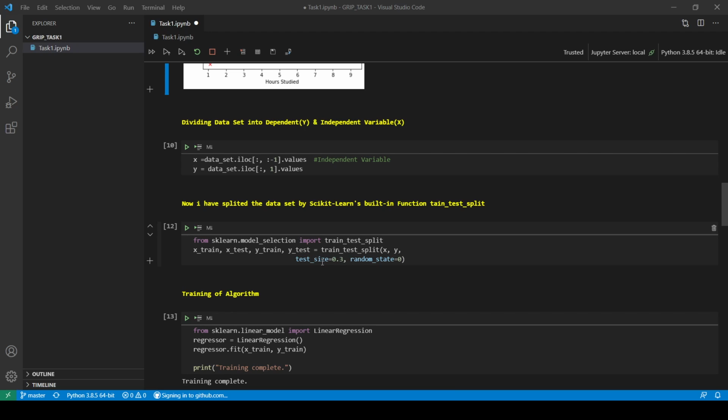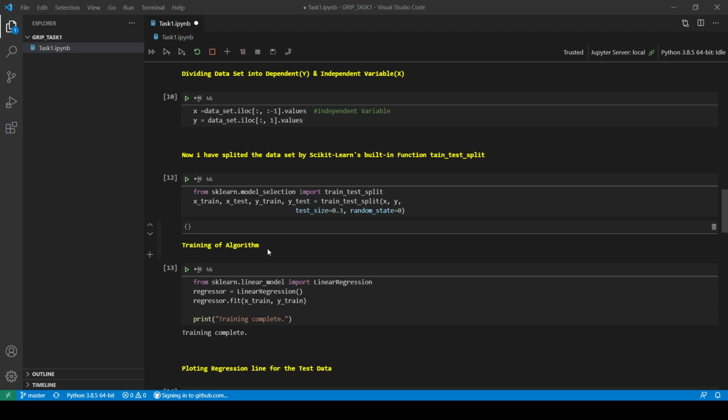Since the testing dataset will contain a minimum proportion of values of our dataset, I have given the test size ratio as 0.3. So 30% of the values of our dataset will be stored in the test dataset, and 70% of the values of the dataset will be stored in the training dataset.